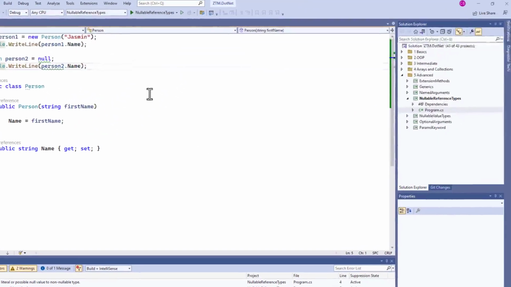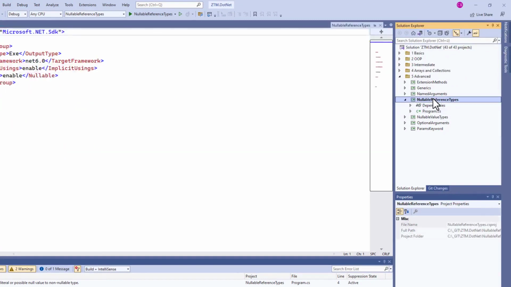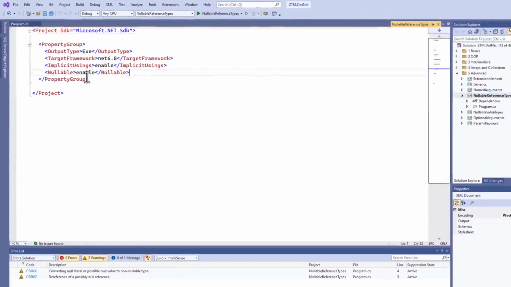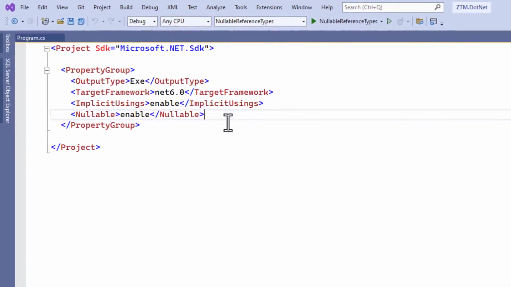Let's open the project file. We see that the Nullable property is set to enable. It means that the nullable reference types are enabled. As stated before, nullable reference types were introduced with .NET 6. Every project we create with .NET 6 or newer will have the Nullable property enabled.